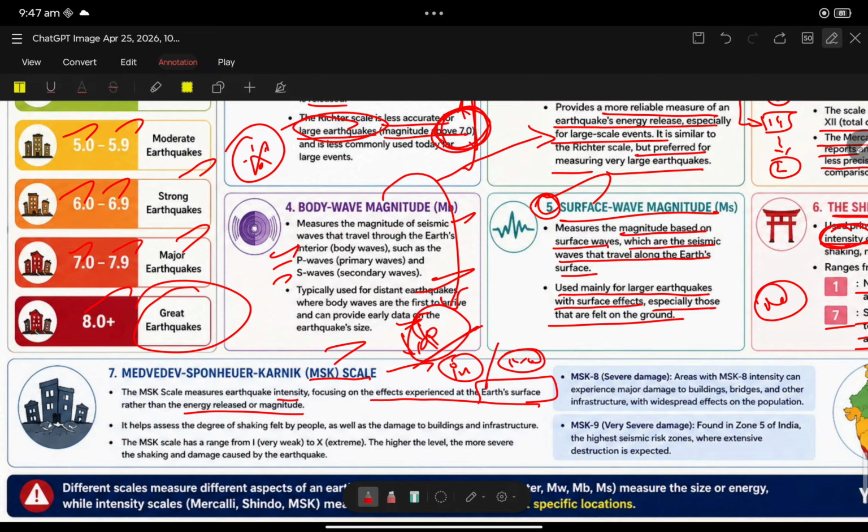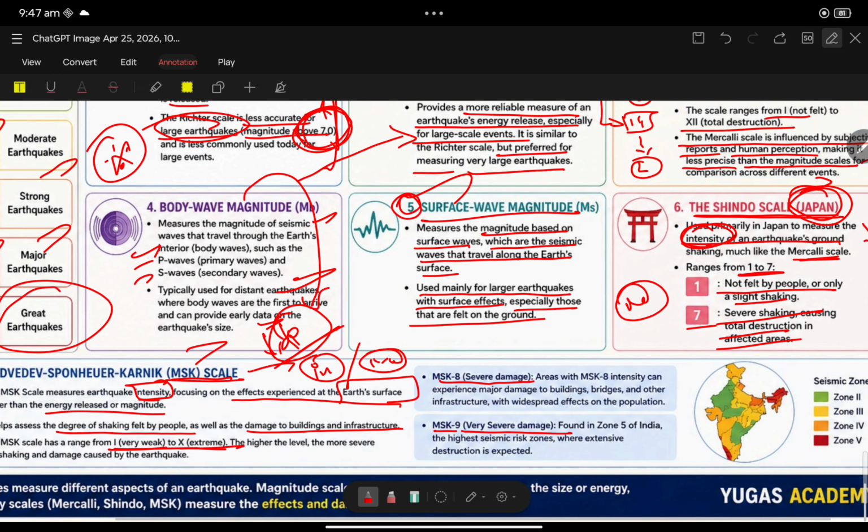You should focus: the MSK scale measures intensity. It helps to assess the degree of shaking felt by people as well as damage to buildings. It ranges from 1 to 10. 1 is very weak, 10 is extreme. If 8 comes, it means severe damage; MSK 9 means very severe damage. That is zone 5, like in India, zone 5.